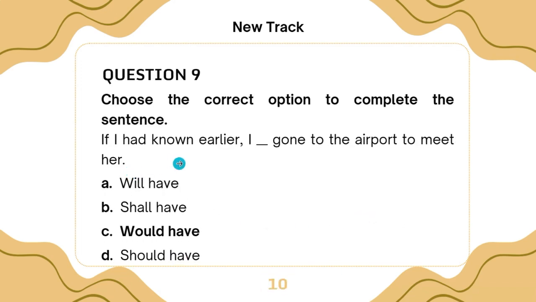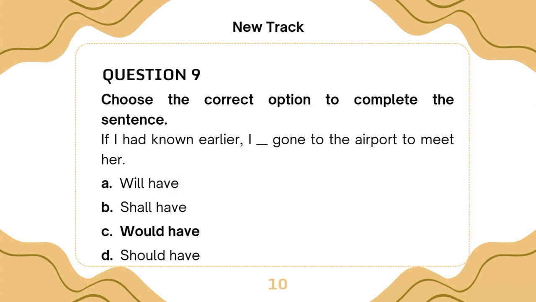Question number 9, we are asked to choose the correct option to complete the sentence. If I had known earlier, I dash gone to the airport to meet her. If I had known earlier, I had gone to the airport to do what? To meet her. Will have.